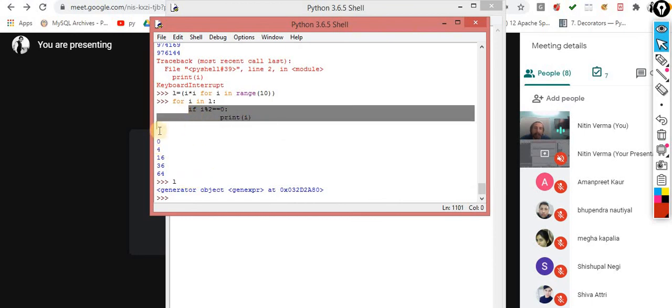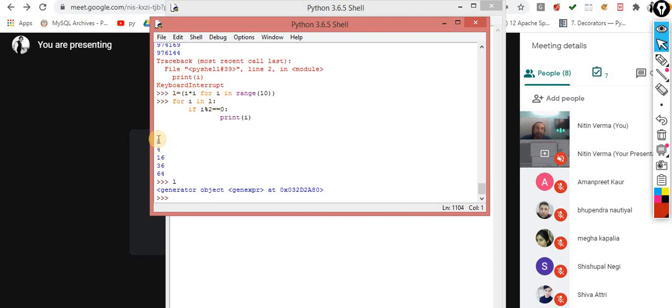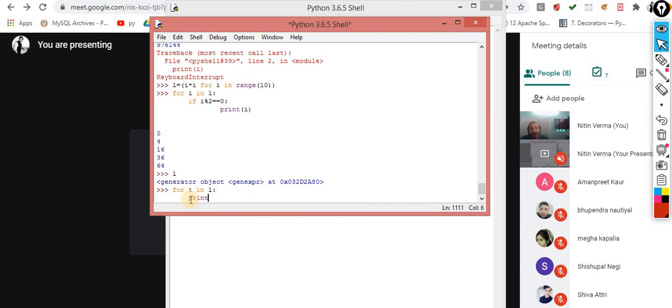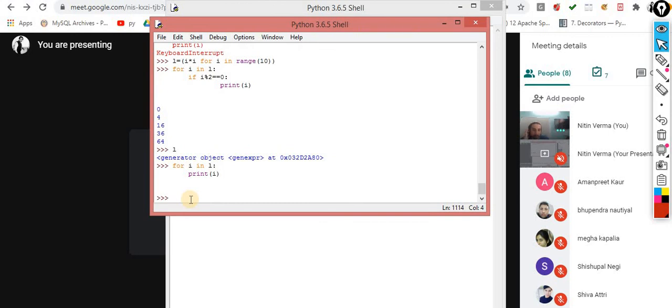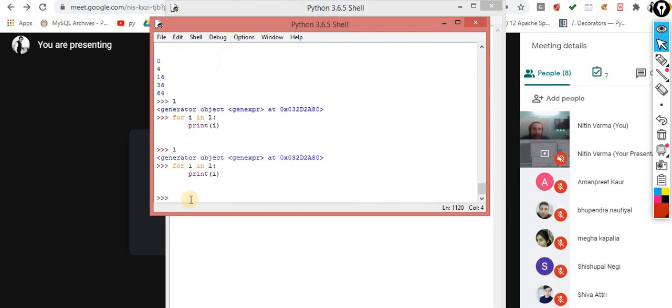I perform a very small logic here: I need only the even values from the entire data set, and it gives me the even values 0, 4, 16, 36 and 64. But if I check all the values again, then you can check. Why is it not coming? Because I already iterated through it.